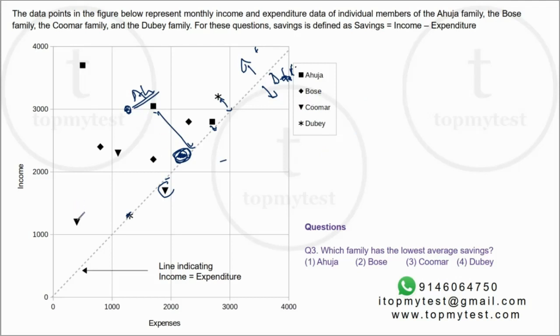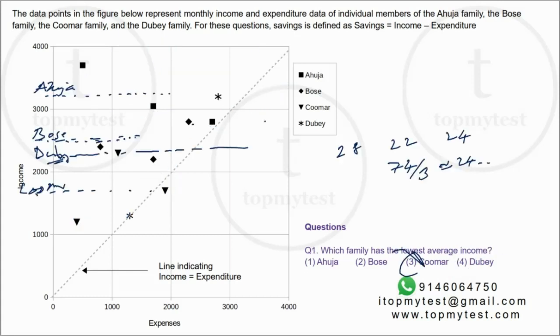Kumar family, 1, 2, and 3. So roughly somewhere here, this will be Kumar, right? And Bose will be 1, 2, and this is the third one. So average will be somewhere here. This will be for Bose, right? Obviously Dubey has the lowest average saving. You can verify it also.